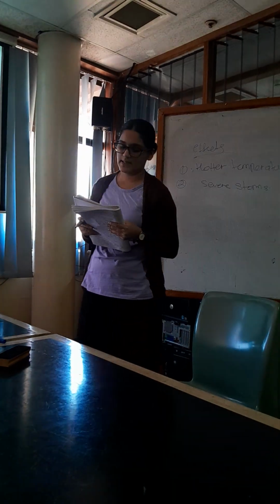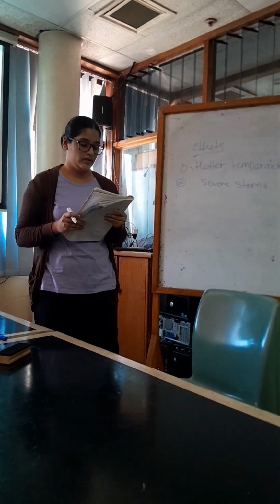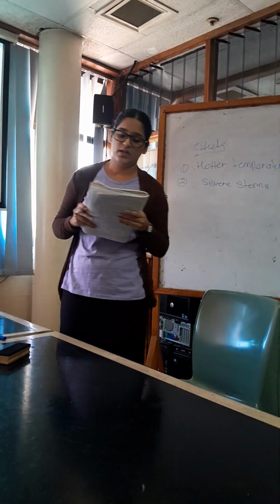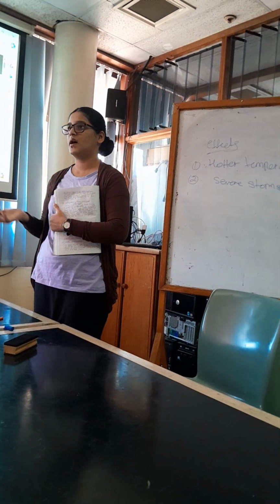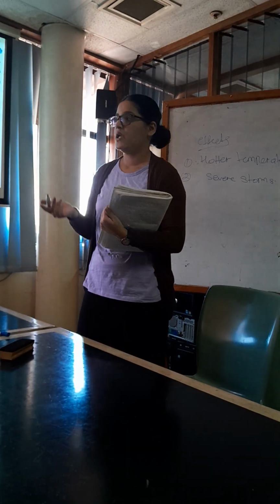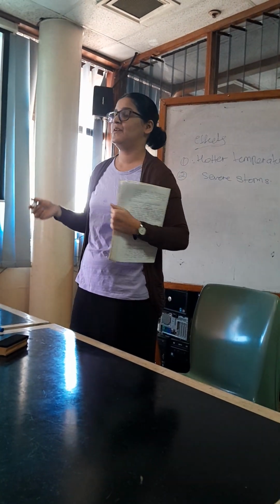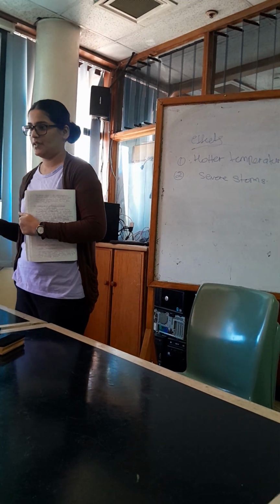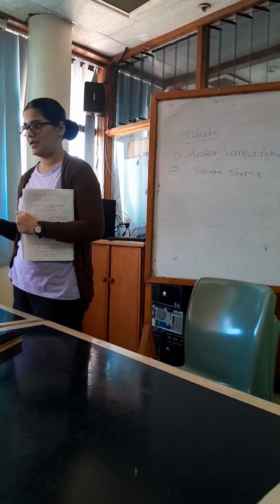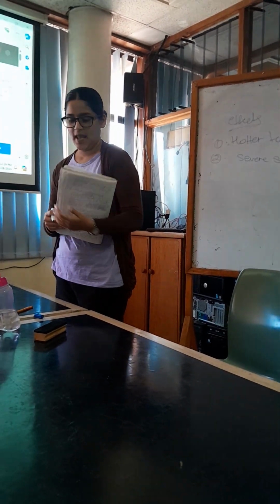So basically he is telling, if the weather keeps on changing like this, like it's very hot nowadays, people are saying, oh my god, I can't take it anymore.